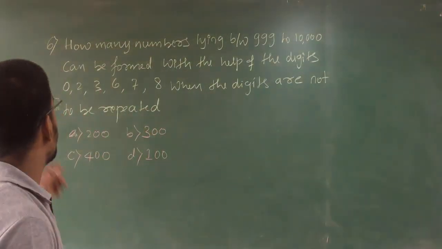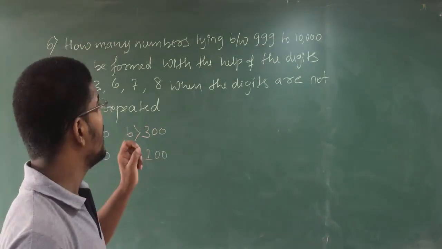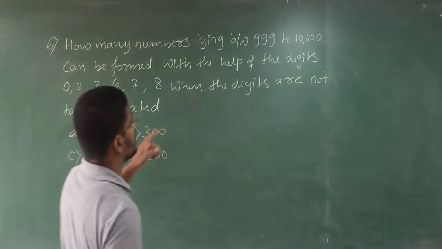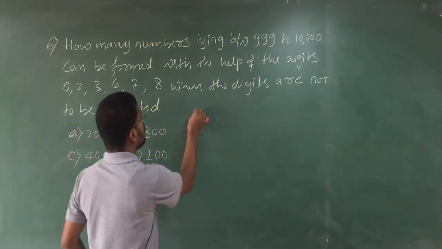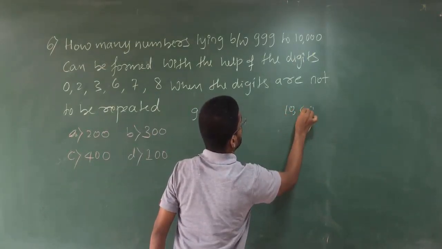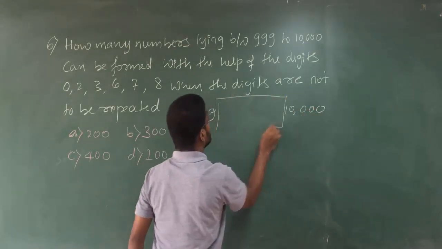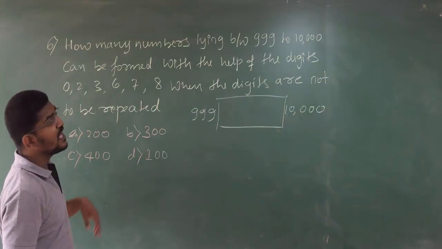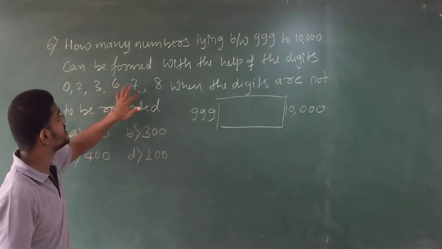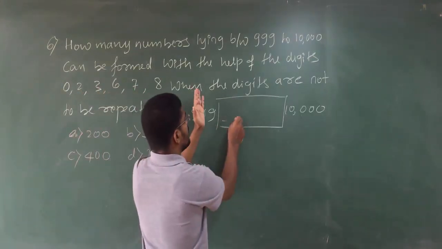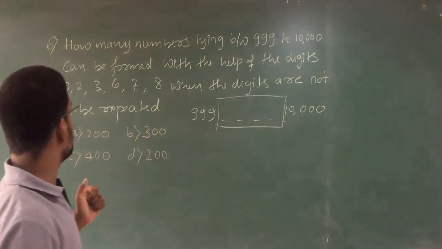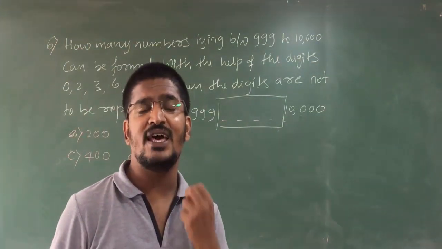See the question once again. You have to form the numbers in between 999 and 10,000 with the help of the digits 0, 2, 3, 6, 7, 8. They have given 6 digits. They are asking how many numbers you can make if the digits are not repeated.